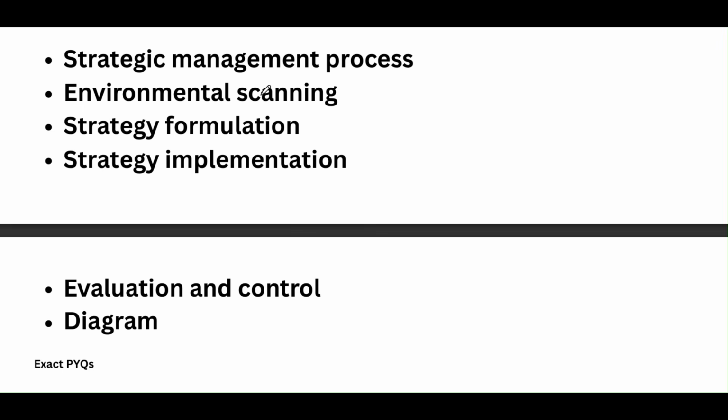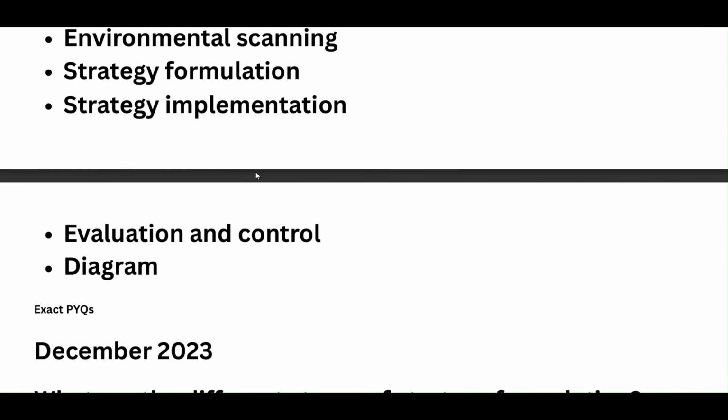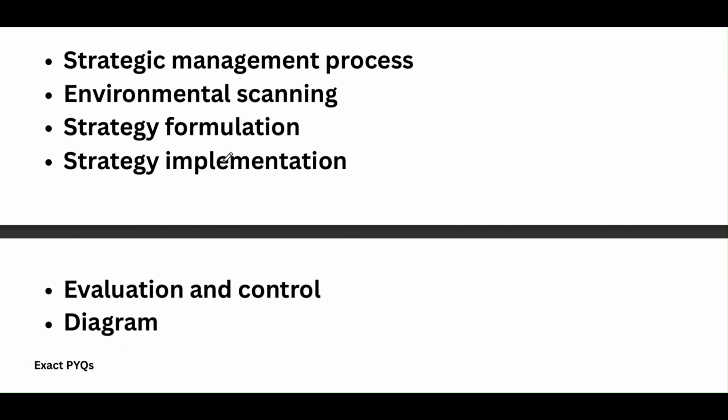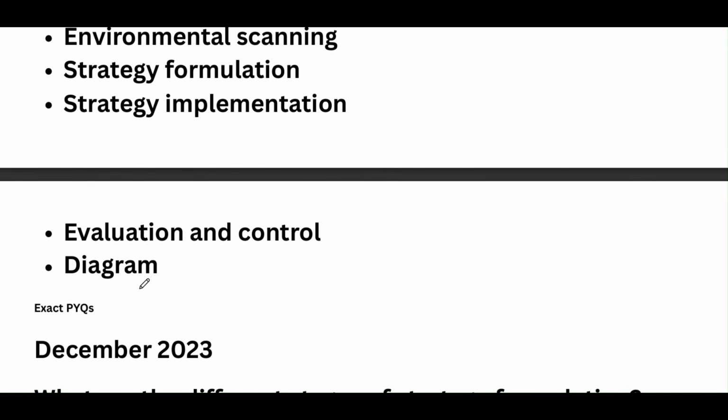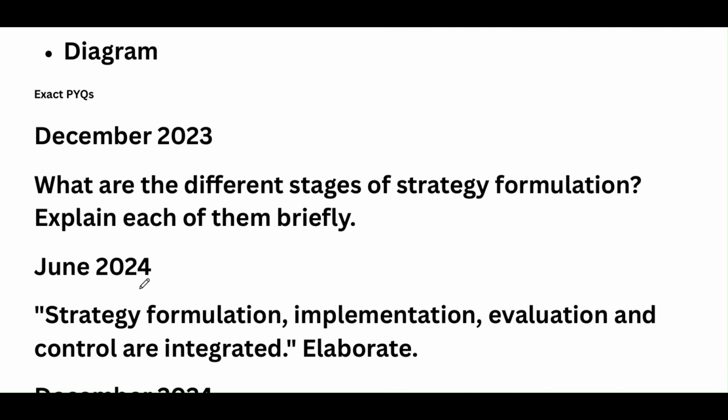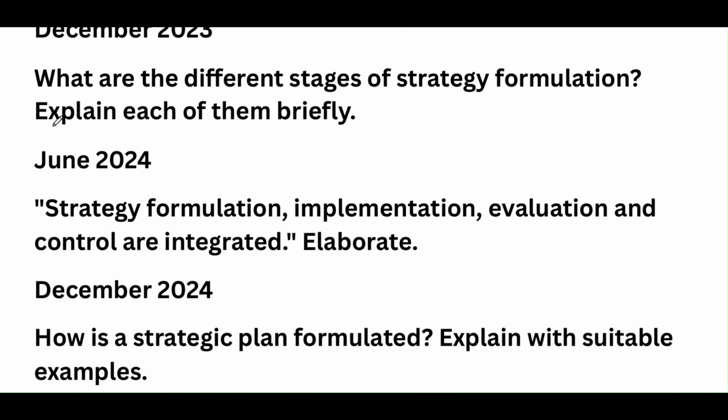So the major processes involved in strategic management are environmental scanning, strategy formulation, strategy implementation, and evaluation and control. If you have a diagram, just refer to the diagram and also make sure that you answer the question with the diagram, so you get extra marks. In December 2023, it was asked what the different stages of strategy formulation are. Explain each of them briefly. These questions have been asked for 20 marks each.